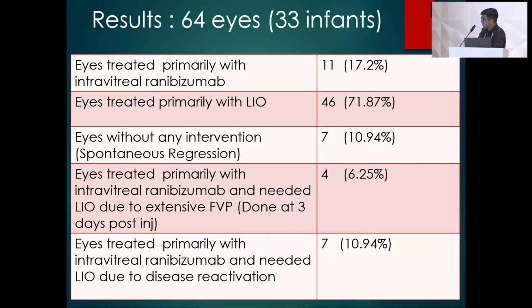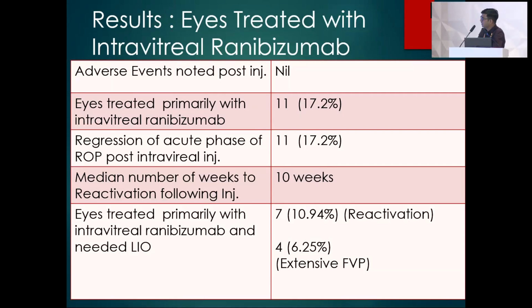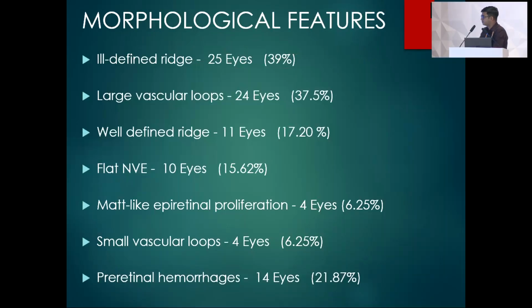So of 64 eyes, 11 eyes were treated with intravitreal ranibizumab, and 46 eyes, that is 71.87%, were treated with laser. In the eyes which were treated with intravitreal ranibizumab, no adverse event was noted. Of the 11 eyes, there was regression of the acute phase of the ROP post intravitreal injection. Later on, in 7 eyes, due to reactivation, laser was done.